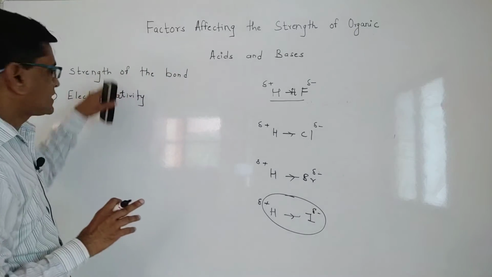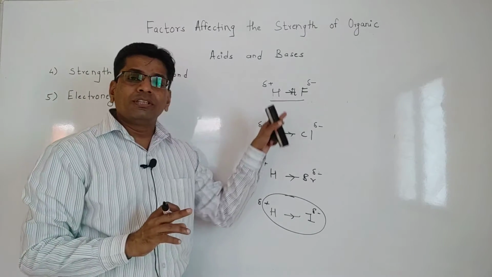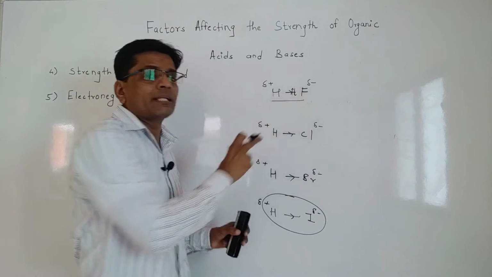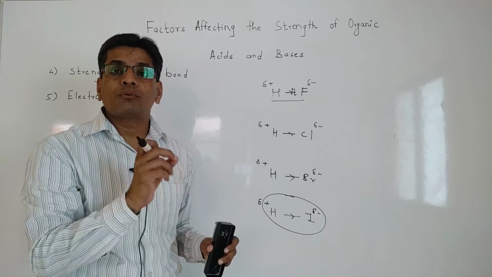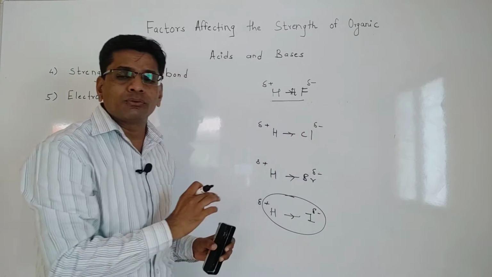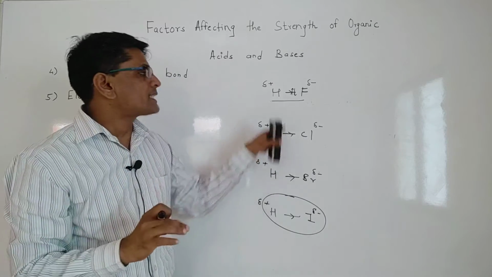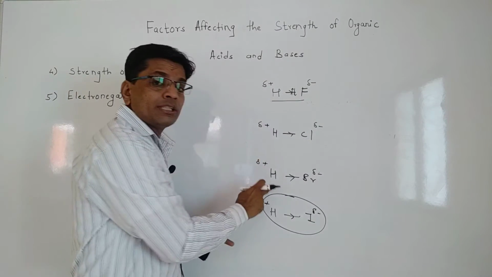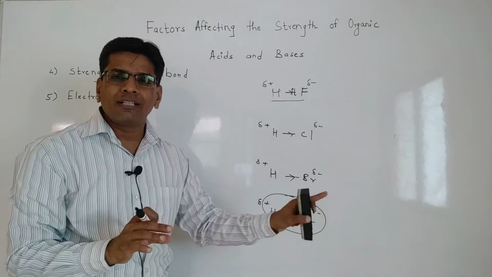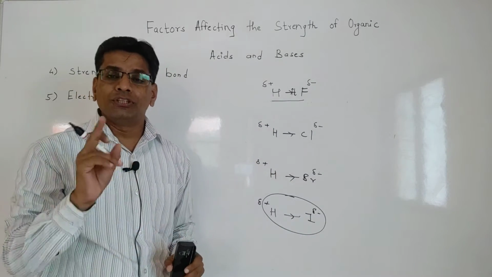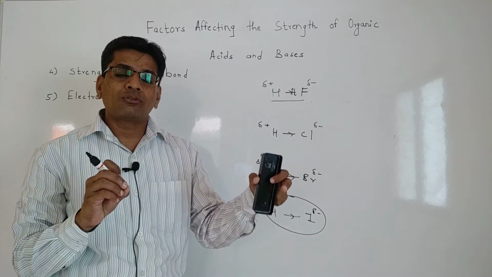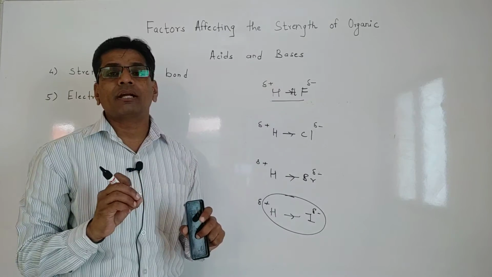When we discuss the strength of the bond, due to high electronegativity, fluorine holds the hydrogen atom strongly, that is why the hydrogen fluoride bond is a stronger bond. When we compare the hydrogen chloride bond with HF, the hydrogen chloride bond is weaker. The hydrogen bromide bond is still weaker as compared to HCl, and hydrogen iodide has the weakest bond as compared to all these molecules. This is due to the electronegativity of iodine being less, that is why it could not hold hydrogen as strongly as the other electronegative atoms hold it.